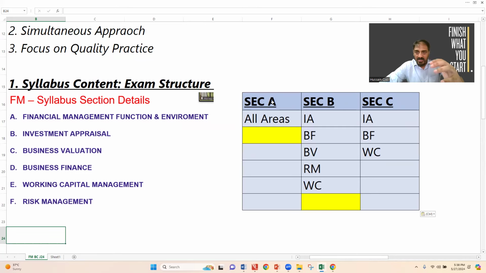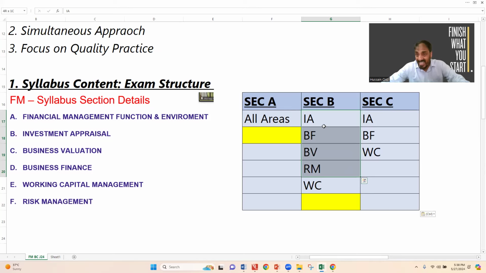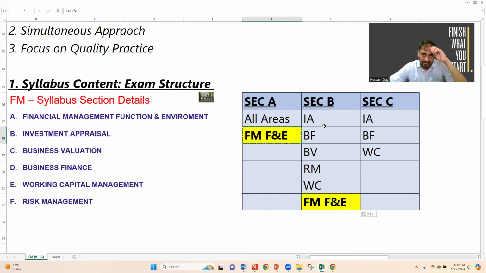With section A, the examiner will normally examine any syllabus area. With section B, the examiner examines investment appraisal, business finance, business valuation, risk management, or working capital. And with section C, the examiner examines only these 3 areas: investment appraisal, business finance, or working capital. And you know very well, especially I'm sharing here, financial management, function and environment.